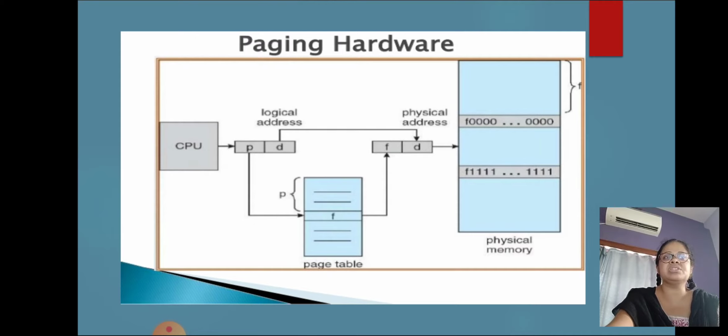How is the translation being done? The CPU generates a logical address, and then it is converted to a physical address using the page table with page number p, and then the physical address points into physical memory. This is the way of translation.